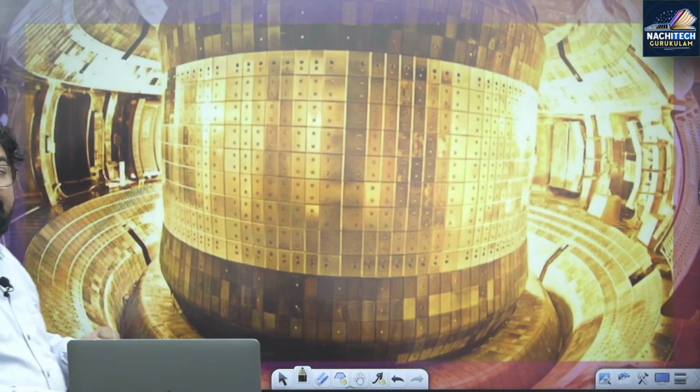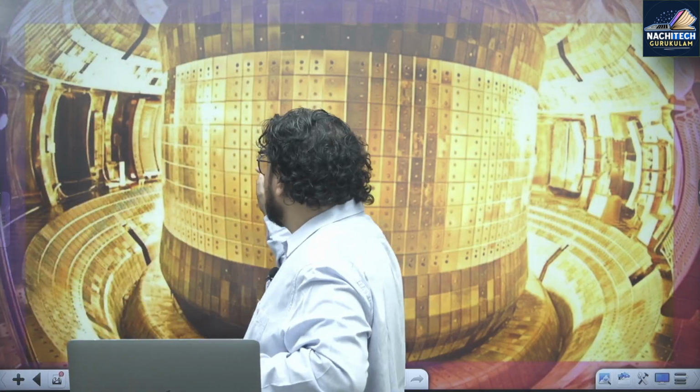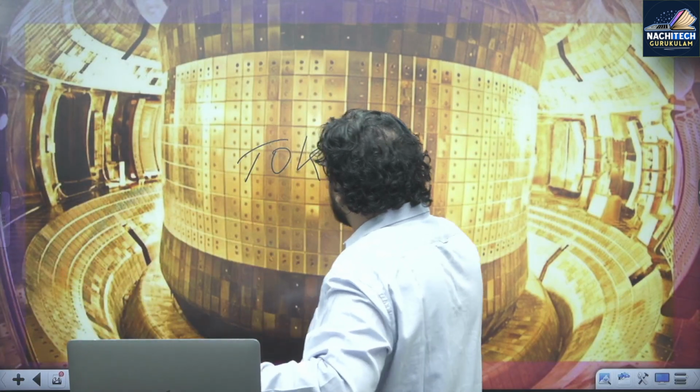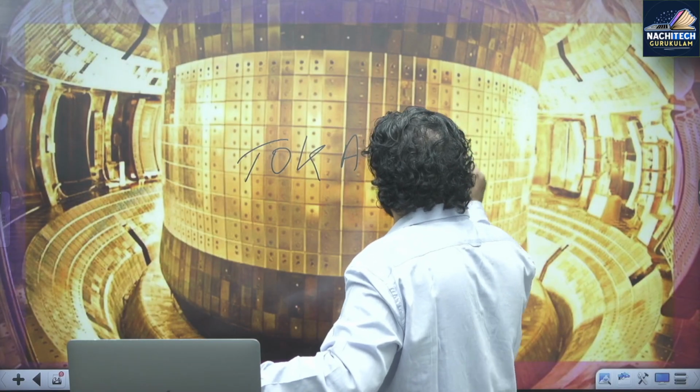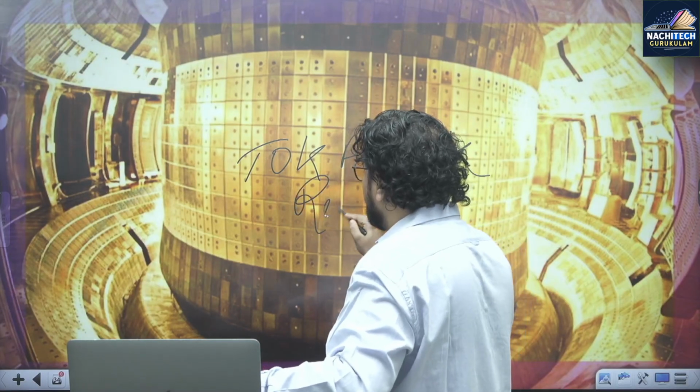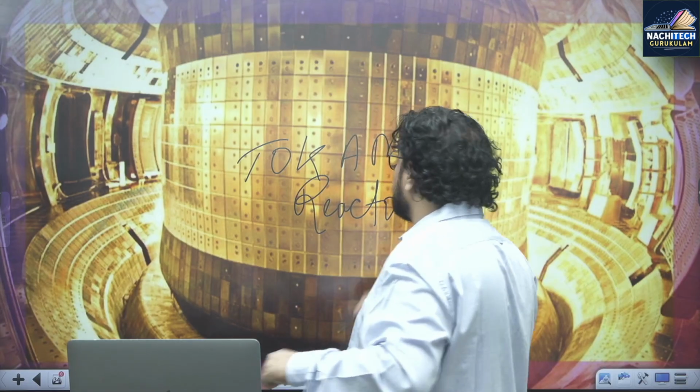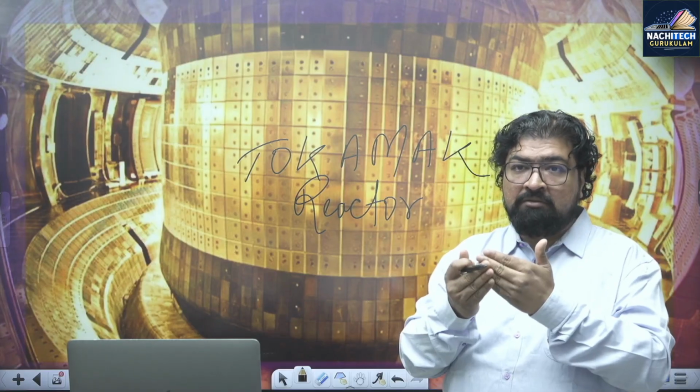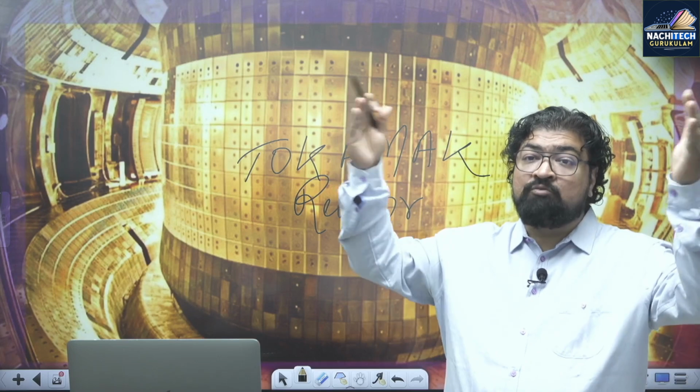And then China's artificial sun. What do you see? This reactor is called a tokamak. Just like the sun and stars, it can have a controlled fusion reaction. Hydrogen can combine and generate energy 10 times more than uranium fission, 10 times more.